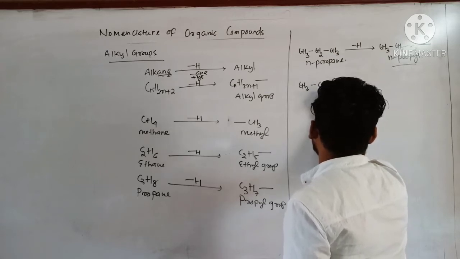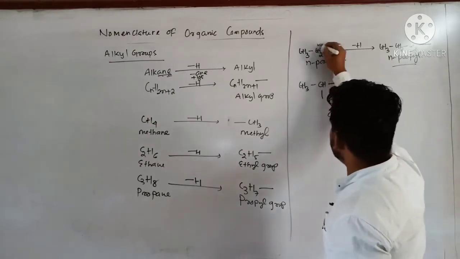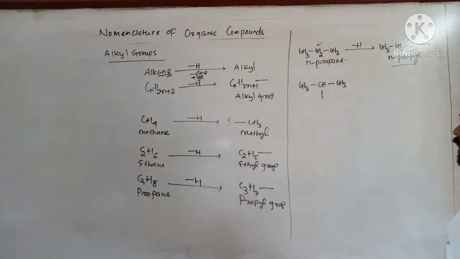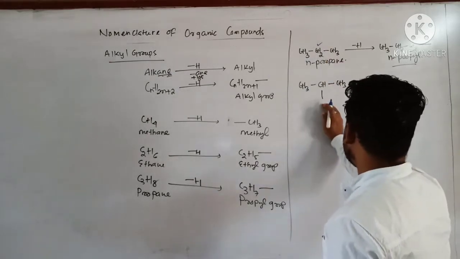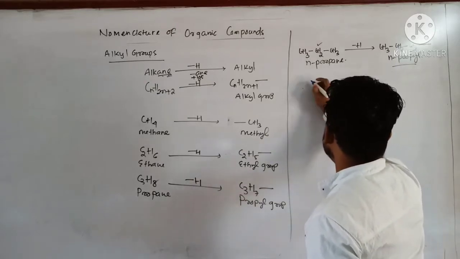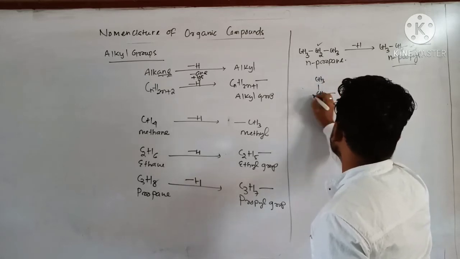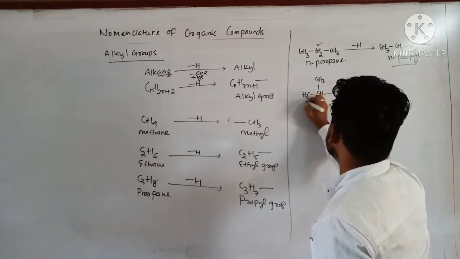Again, if I replace from this one, CH3, CH, I can write over here CH3, and I have replaced one hydrogen from this middle carbon. Is that clear? So this group, or you can write in this format CH3, CH, CH3, this one.